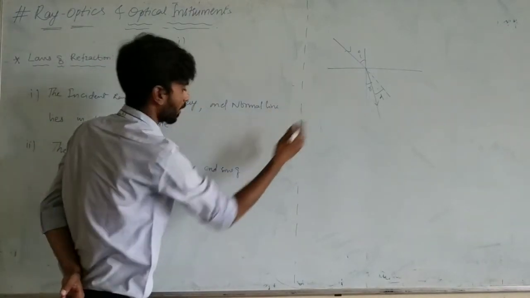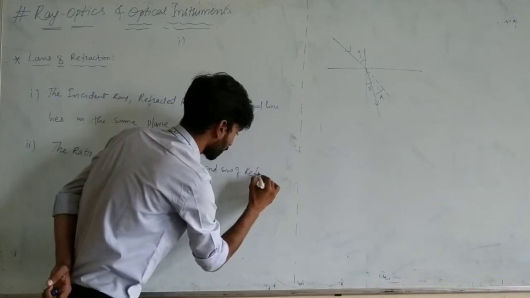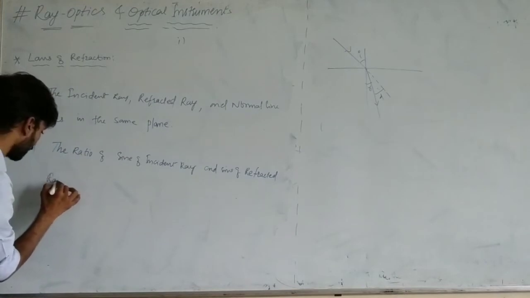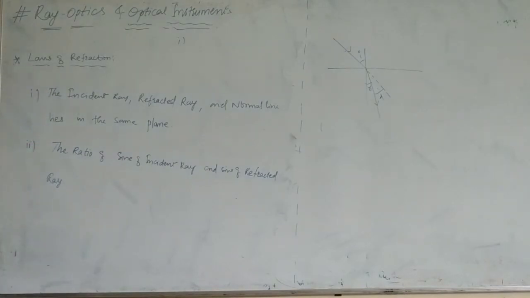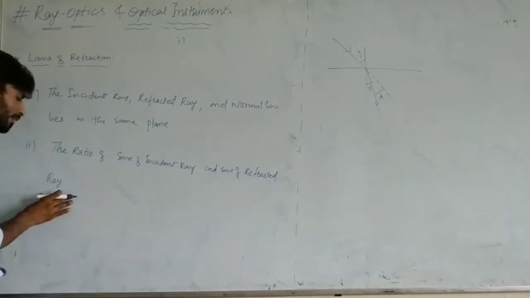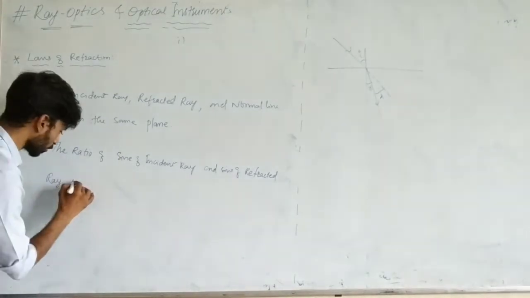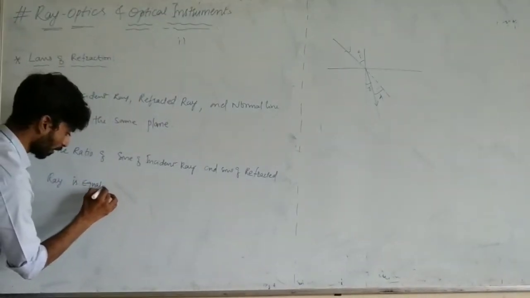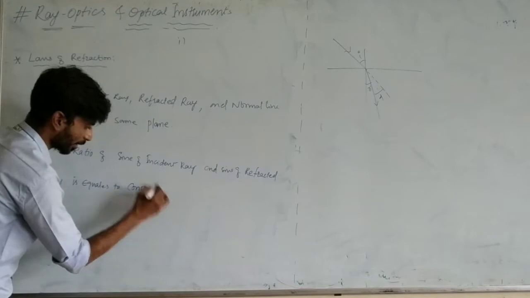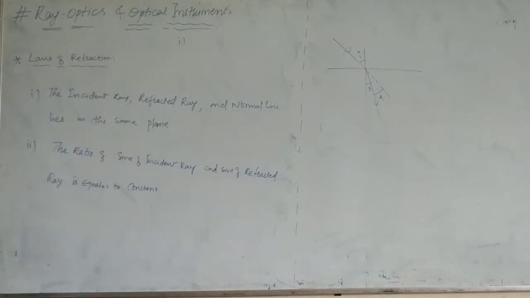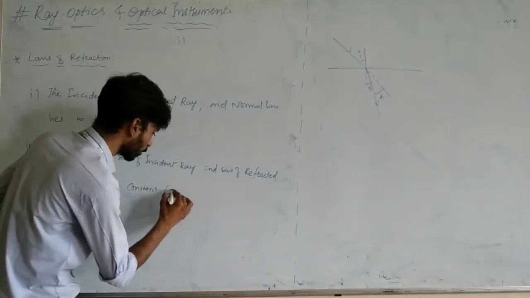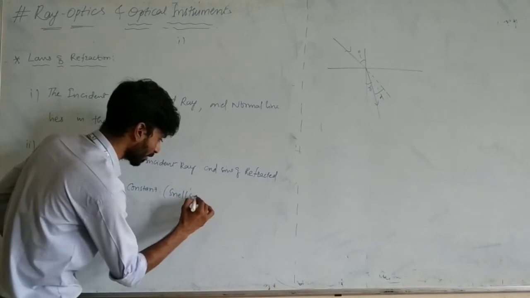Sine of the refracted ray. The ratio of sine of incident ray and sine of refracted ray is equal to what? Equal to constant. And listen, this is nothing but your Snell's law. So that's why in bracket you write it as Snell's law. What is Snell's law?